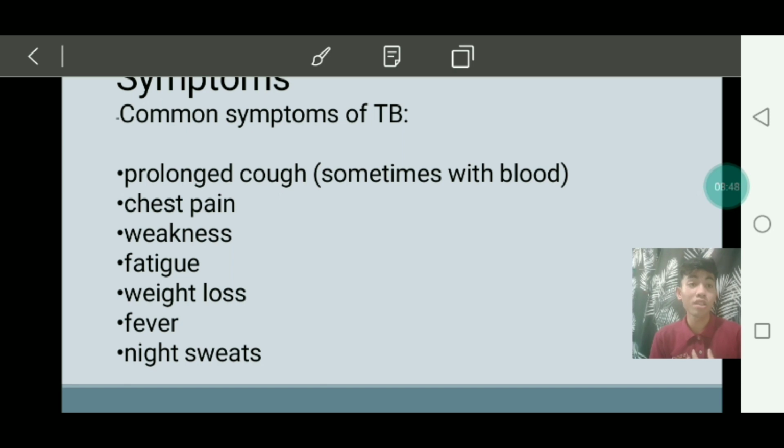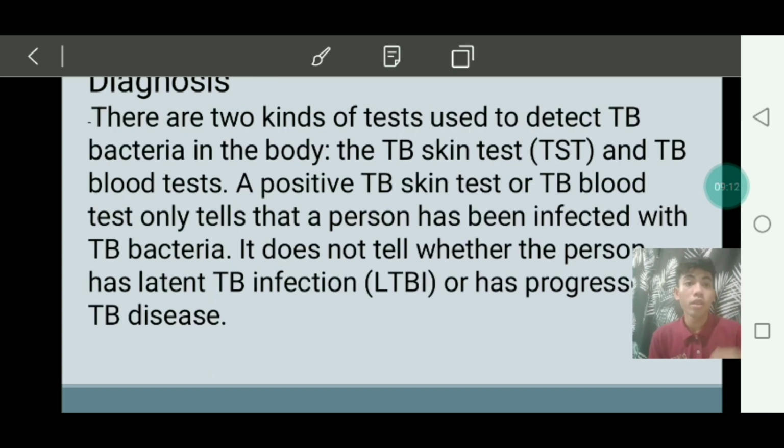When you feel chest pain, weakness, fatigue, body weight loss, fever or cold, chills, and even night sweats. Those are the common symptoms of tuberculosis. So next, here's the diagnosis of tuberculosis.